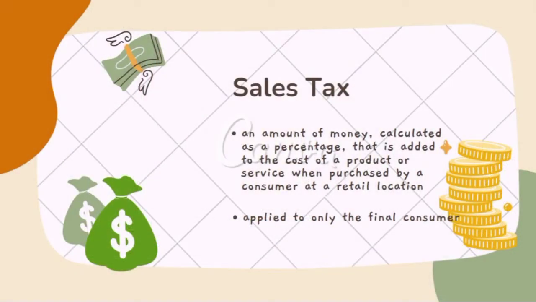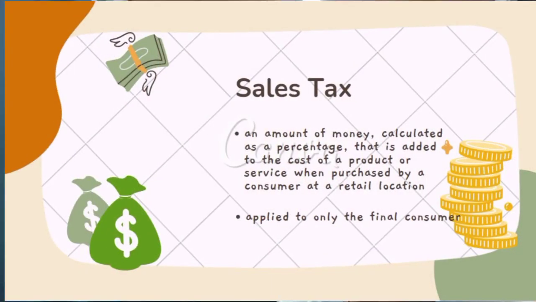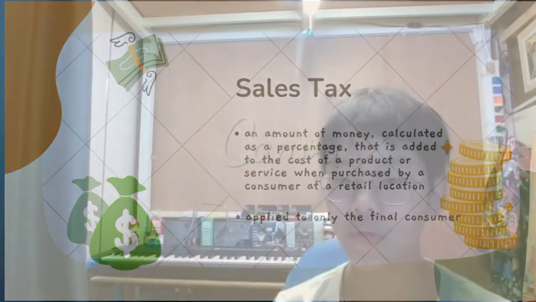Now sales tax is a tax that is only levied on the last stage, aka on the final consumer, meaning that like us, if we're going to go to the bakery to buy the snack and the sales tax is 20%, then we have to pay that since we're the final consumer. But the bakery who buys the bread from the factory does not need to pay because it's only on the final consumers.